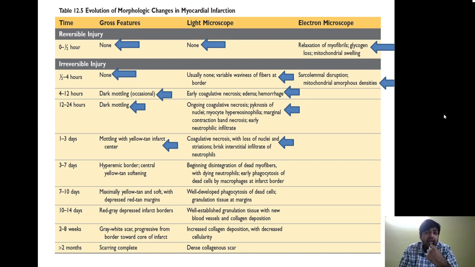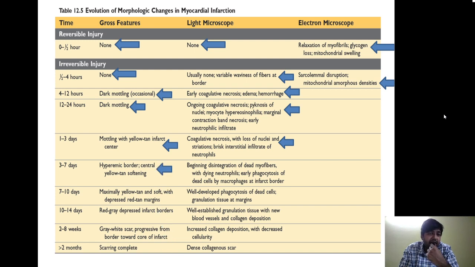So remember, if the question is in which part coagulative necrosis occurs, it is 1 to 3 days that you will choose as the answer. So coagulative necrosis along with brisk neutrophilic infiltration takes place in 1 to 3 days, and this is an important MCQ that is asked.